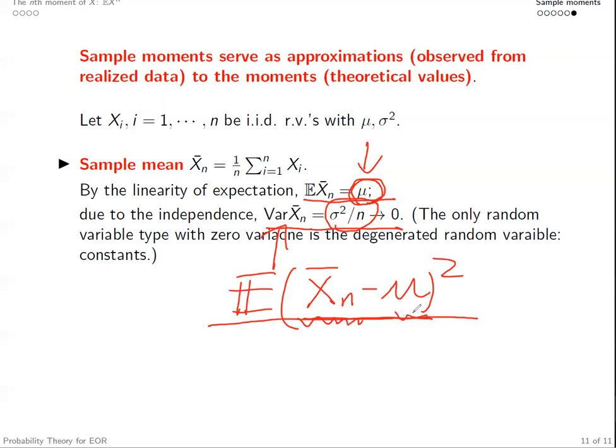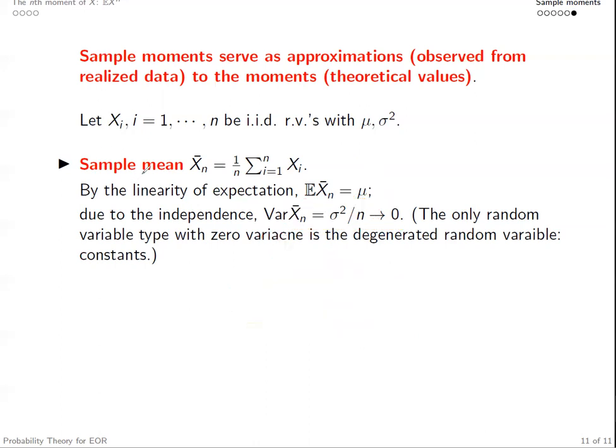If this number goes to 0, it basically means this random variable will only be taking numbers in a smaller and smaller neighborhood near this expectation, mu, which is indeed true here based on our calculation.